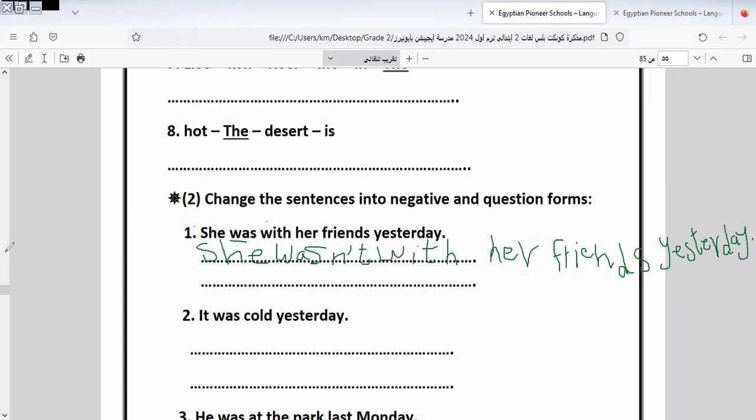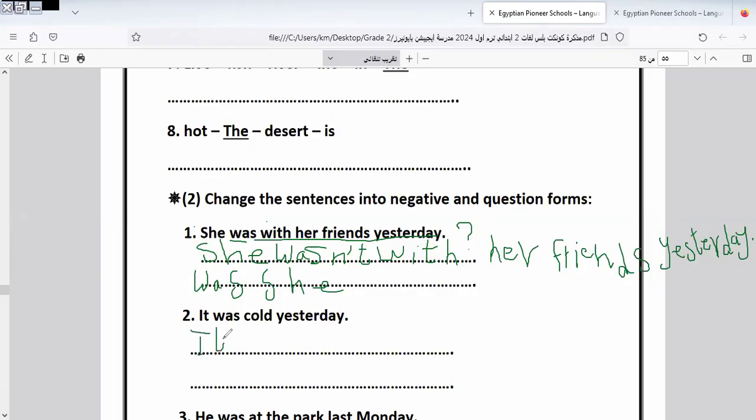I put a full stop at the end of the sentence. Let's go to another one. This is in the negative. What can I do to make it in the question form? I make a scissor sign, as your teacher says, or a replacement. Both are correct. Was she with her friends? I will continue the rest of the sentence and put a question mark at the end of the sentence.